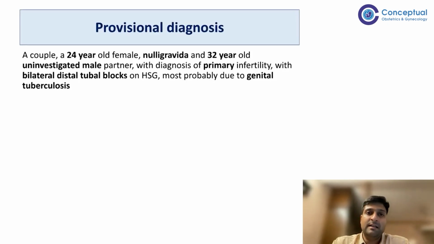For example, there is interferon gamma release assay, IGRA, in the form of QuantiFERON TB or QuantiFERON Gold TB. These basically are done on whole blood, and the response released against Mycobacterium tuberculosis is detected in these cases. And if they turn out to be positive, then it is a diagnosis of tuberculosis.